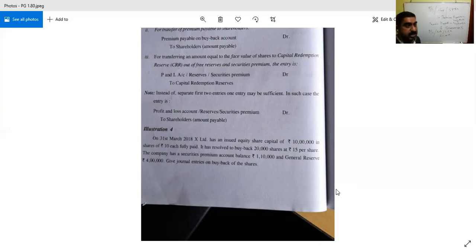So that is the case with regard to out of the free reserve, the premium is to be paid. Out of the free reserve, the premium is to be paid. So we will do one problem for that.